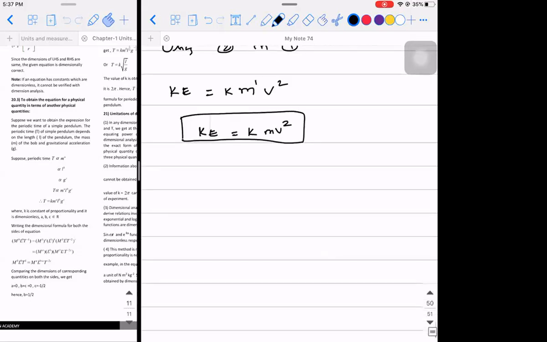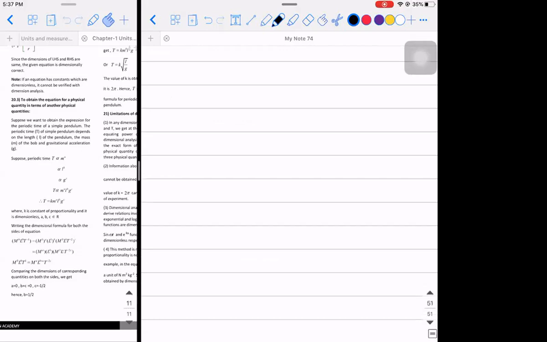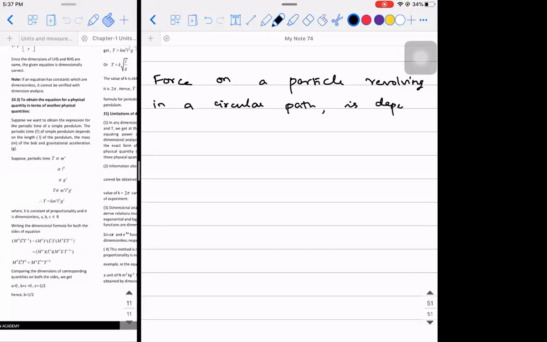Now I'll give you a question, write it down. Force on a particle revolving in a circular path is dependent on mass, velocity, and radius.